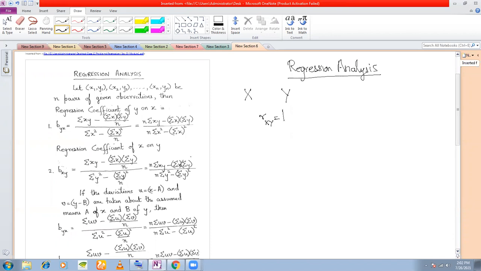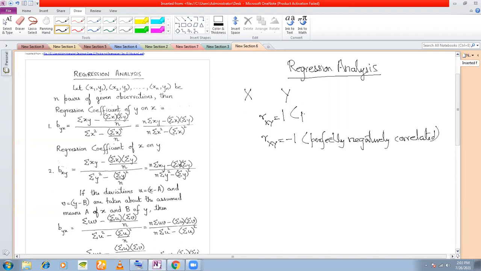And if Rxy was equal to 1, we said that they had a perfect correlation, right? They are very strongly and perfectly correlated. Okay. If Rxy is equal to -1, we said that it is perfectly negatively correlated. Negatively correlated. Both are very strong relations. This is perfectly positively correlated. Both are very, very strong relations.